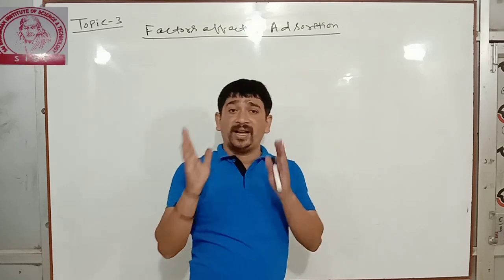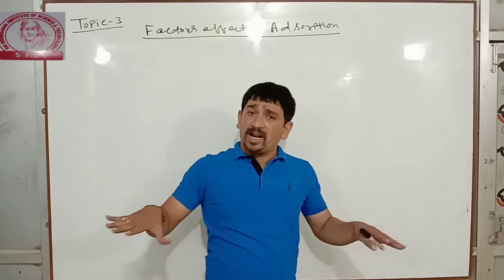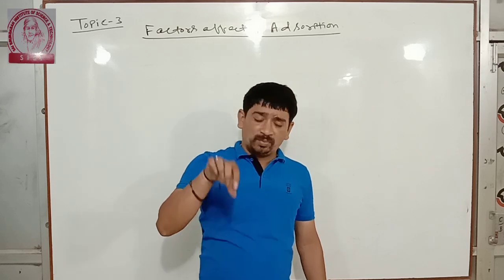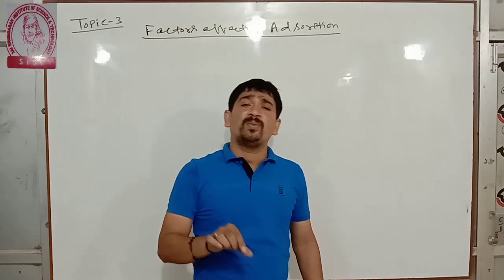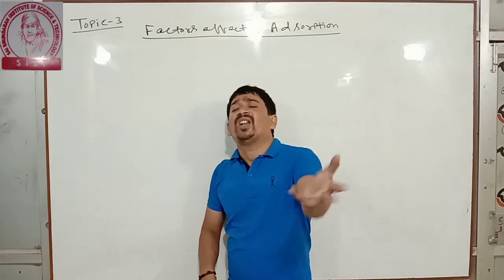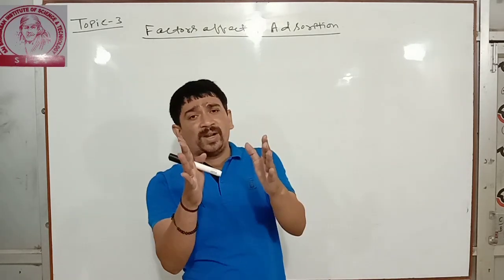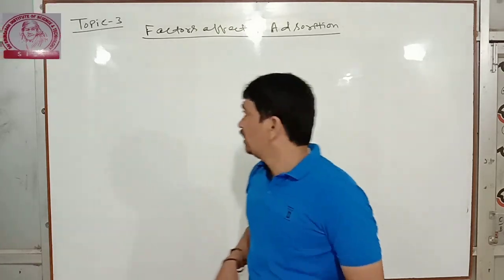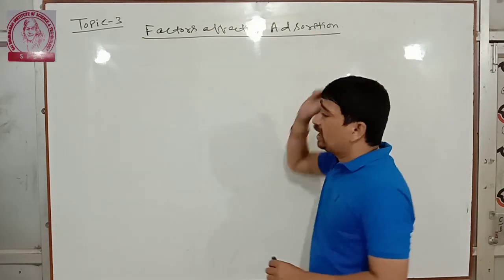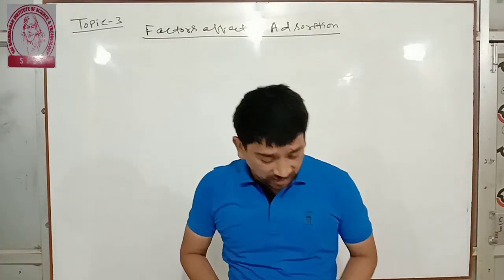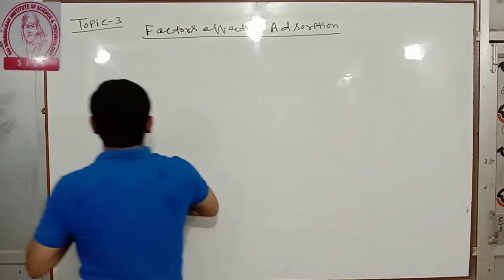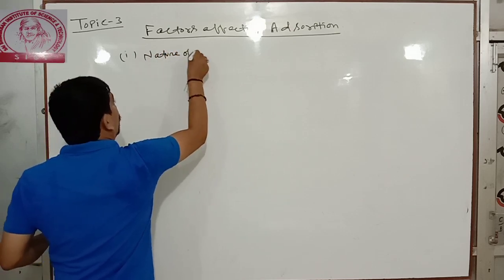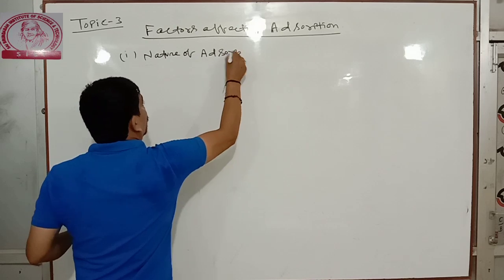The phenomenon of attracting and retaining any substance on the surface of another substance is called adsorption, or the process by which the adsorbate gets accumulated on the surface of the adsorbent is called adsorption. So what are the factors which affect adsorption? We will discuss them one by one. First point, nature of adsorbent.